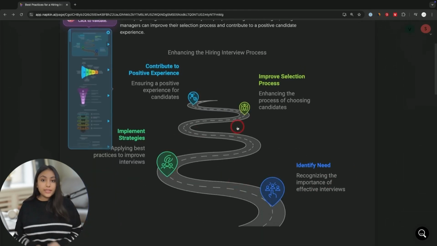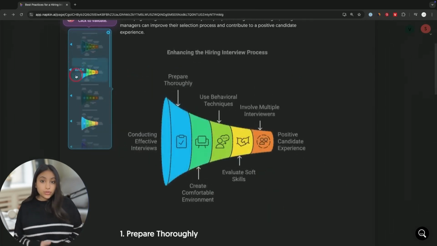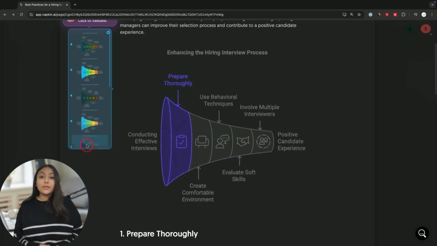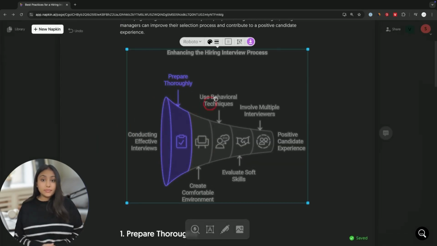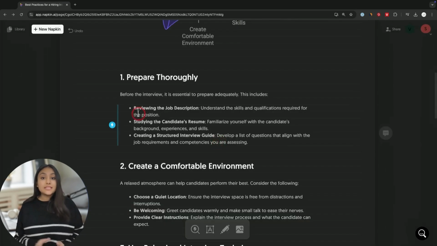This kind of graphic will take quite a while to create, and these are other alternatives to it too. So you just hover over each one, right? So if you like any of these, go ahead and click it, and it will save it like this. Then if you want to download it, let's say I don't want to use this post at all, I'm going to go ahead and download it as a PNG.